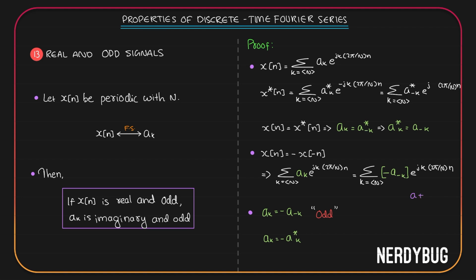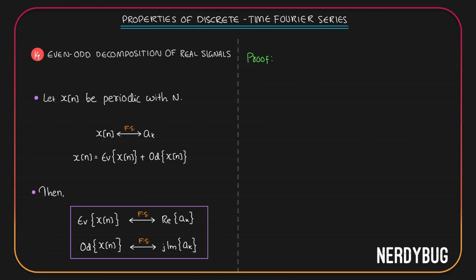Assume a k is a plus jb. Then a conjugate of k will be a minus jb. Negative of a conjugate of k will be minus a plus jb. According to this relation, these two should be equal. The imaginary part is fine, jb, jb. But real part, here it is a, here it is minus a. If a should be equal to minus a, that means a is 0. That means a k is equal to jb. Its real part should be equal to 0, which means a k is purely imaginary. So we can conclude that if x of n is both real and odd, then a k is purely imaginary and odd.